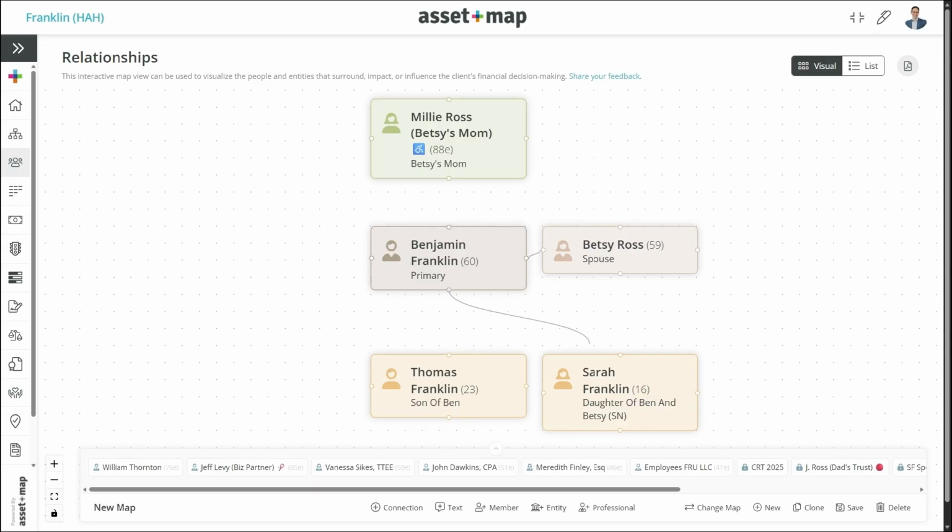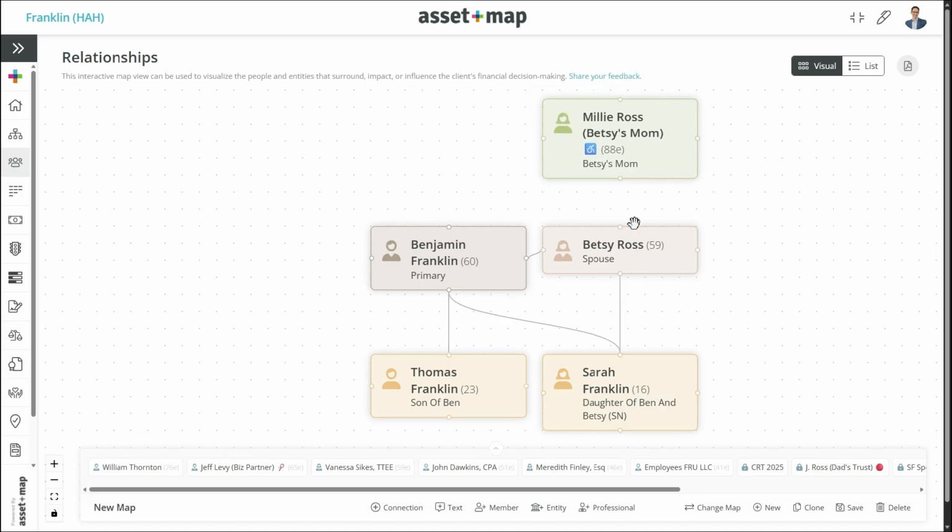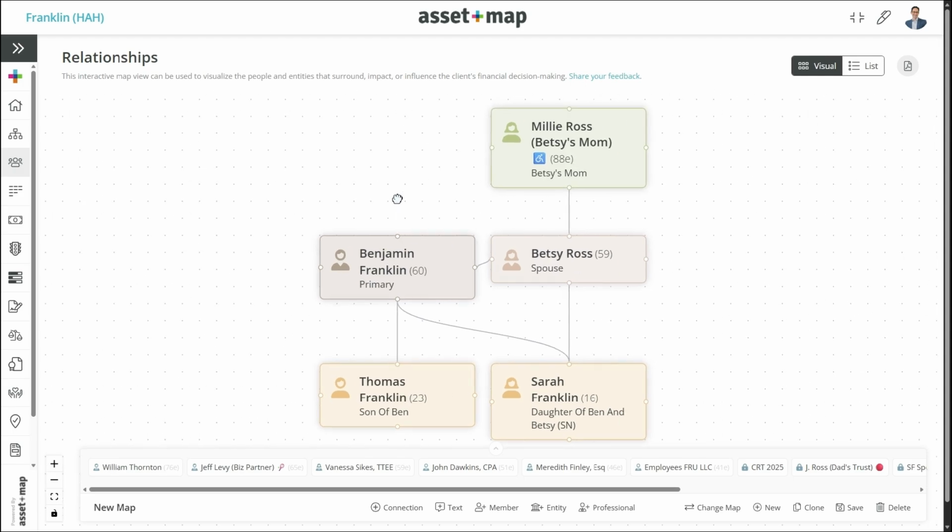If I learn that Sarah is a child of both Betsy and Ben, I would just draw those lines by clicking on the dot. But it turns out actually Thomas is from a prior marriage, and so I might be inclined to illustrate that in this way. Betsy's mom, Millie, is actually over her, so I'm just going to drag her here, and we'll include that there. So you get the idea of what I've done here.